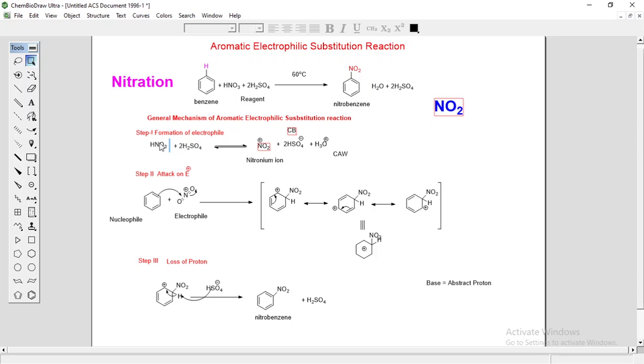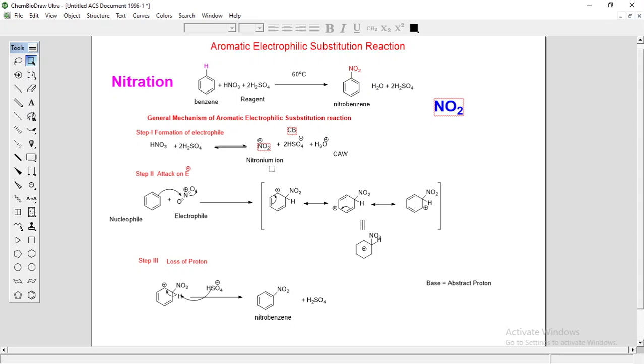Therefore it can protonate HNO3 and helps in generating the nitronium ion, NO2 plus, which is an electrophile required for the nitration.